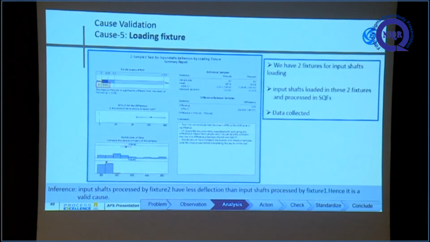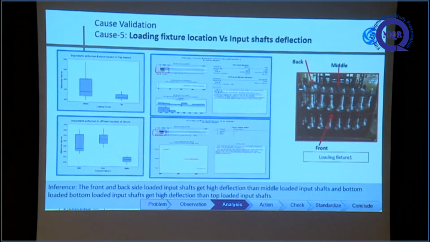sealed quench furnaces. Another part is the loading fixture. We have mainly 2 fixtures for input shaft. The fixture is like this one. This is not one fixture, sir. We have 2 fixtures like this in our department. Each fixture can carry 144. That is a 2 tier fixture. In the bottom section we can load 72 shafts, and in the upper section we can load 72. This is a 2 tier section.